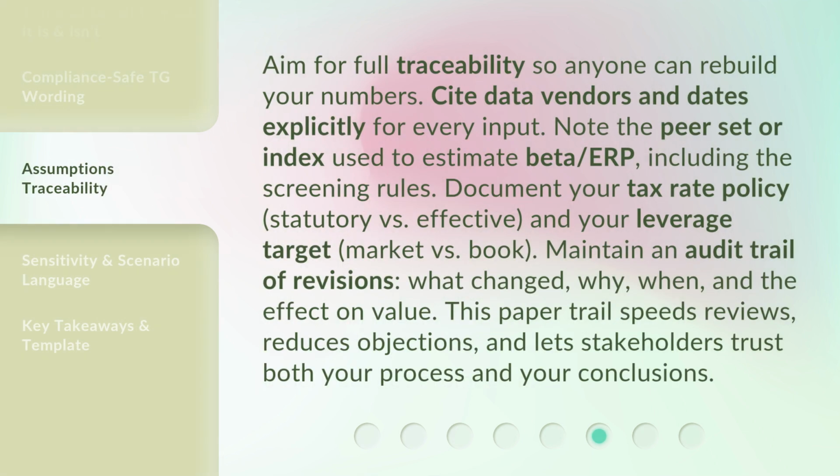Aim for full traceability so anyone can rebuild your numbers. Cite data vendors and dates explicitly for every input. Note the peer set or index used to estimate beta/ERP, including the screening rules. Document your tax rate policy, statutory versus effective, and your leverage target, market versus book. Maintain an audit trail of revisions. What changed, why, when, and the effect on value. This paper trail speeds reviews, reduces objections, and lets stakeholders trust both your process and your conclusions.